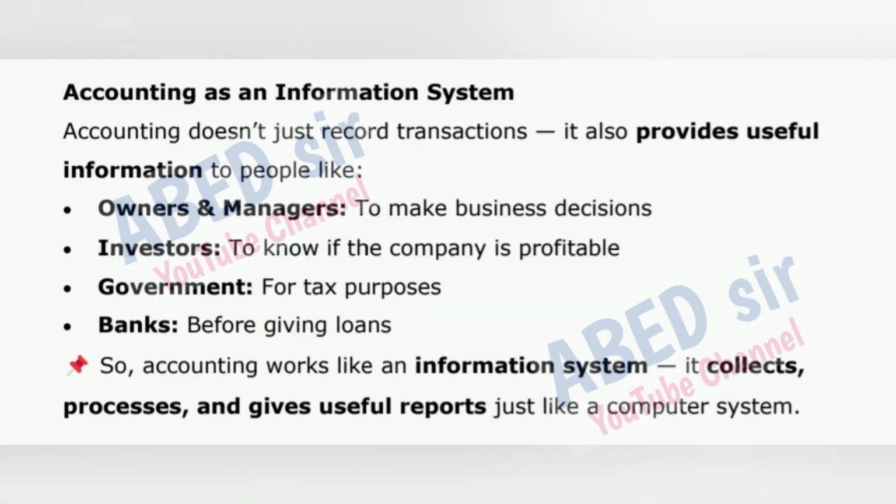Accounting as an information system. Accounting doesn't just record transactions, it also provides useful information to people like owners and managers to make business decisions, investors to know if the company is profitable, government for tax purposes, banks before giving loans. So, accounting works like an information system. It collects, processes, and gives useful reports just like a computer system.